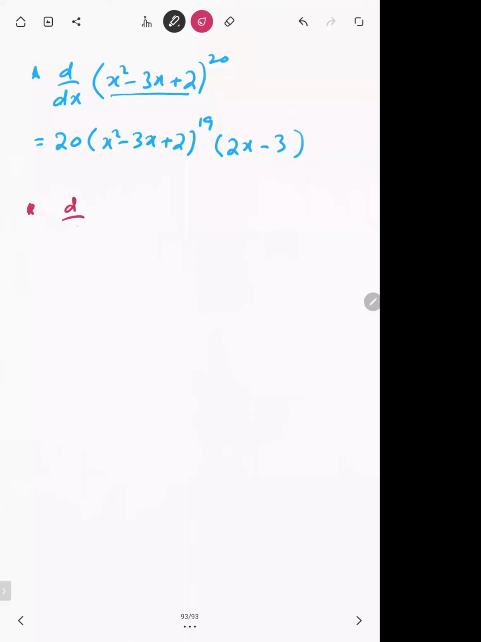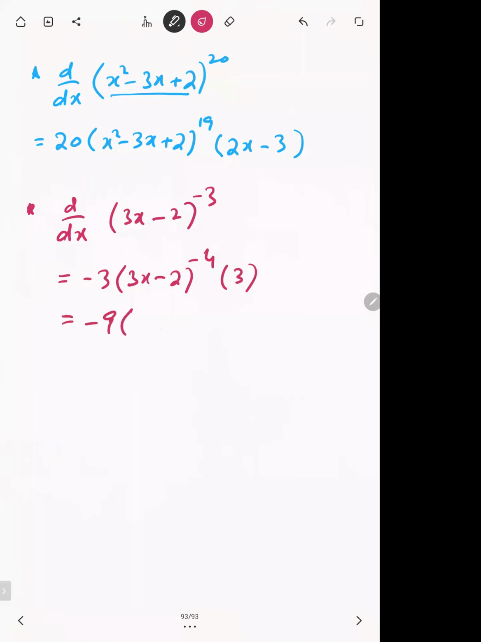If you have to differentiate this, 3x minus 2 whole power minus 3. The rule is the same. So it will become minus 3, 3x minus 2 whole power minus 3 minus 1 is minus 4, into the derivative of inner, which is 3. So you will get minus 9 into 3x minus 2 whole power minus 4.